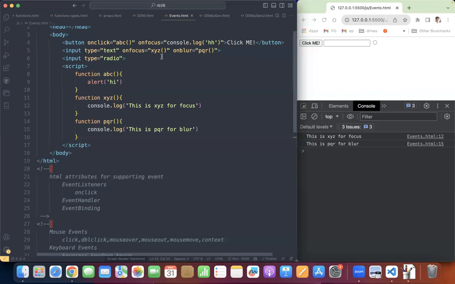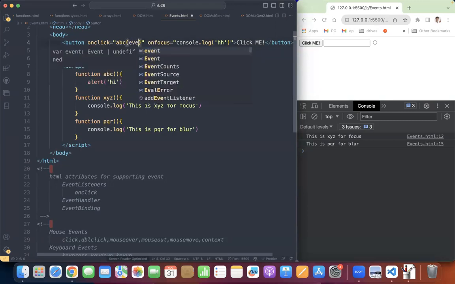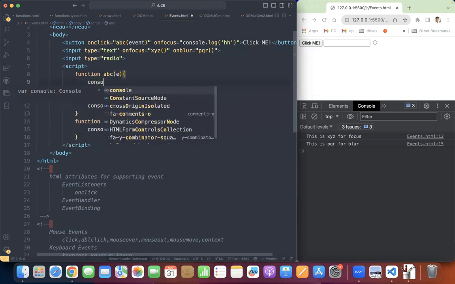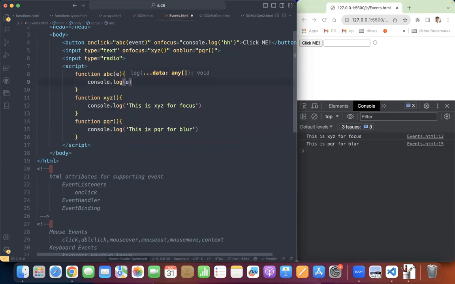That object will be available in the event handler. The name of that object is event. You have to pass it to the event handler so that you can receive it with a parameter. So instead of a message, I will console.log that event object.